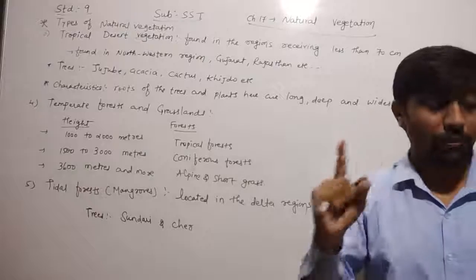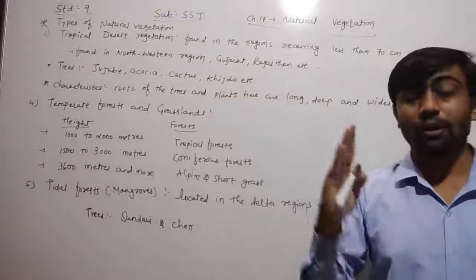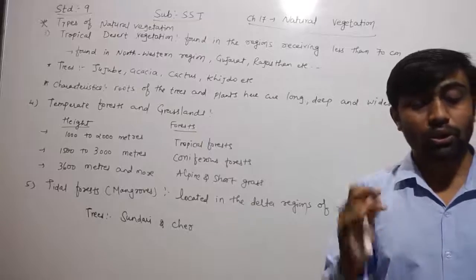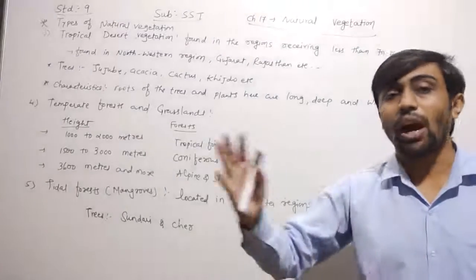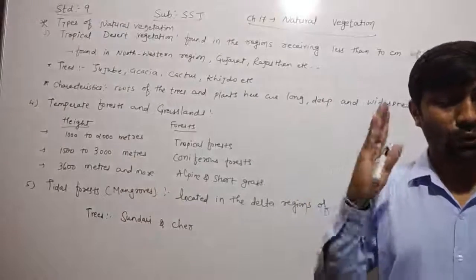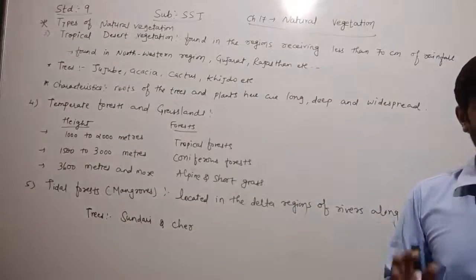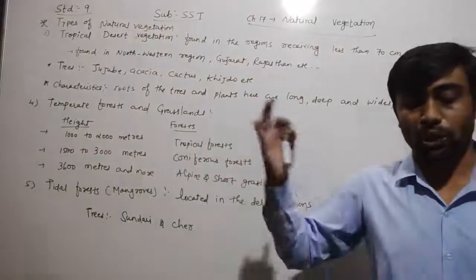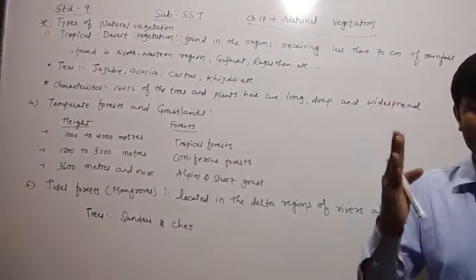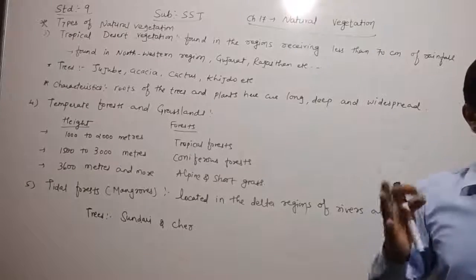Be careful and remember this. In tropical desert vegetation the roots are long, deep and widespread, but the leaves are shorter, which results in a slower evaporation process. Which process? Evaporation process. It means બાષ્પ નિષ્કાસ ની પ્રક્રિયા.